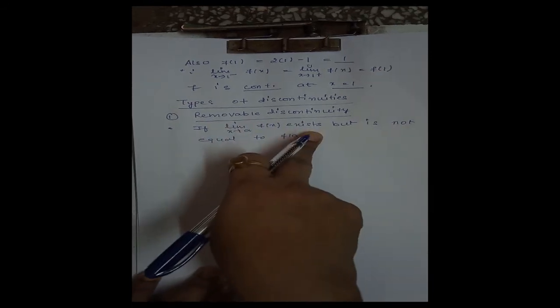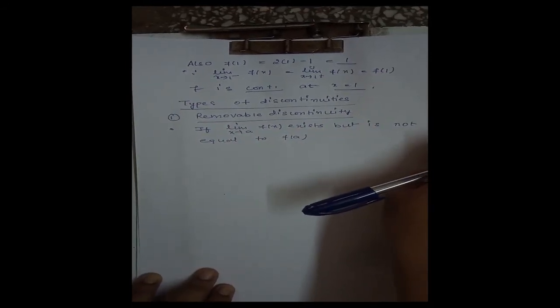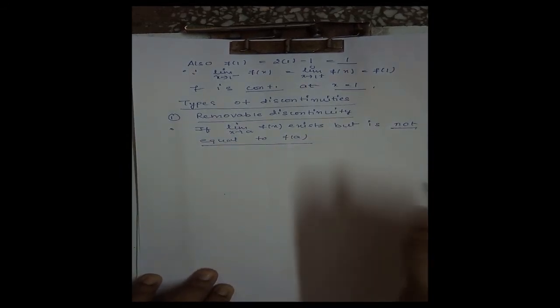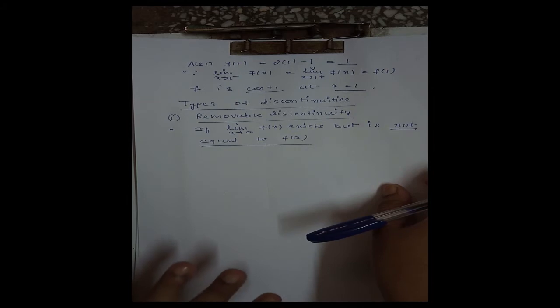If limit exists, meaning both left hand limit and right hand limit exist, but it is not equal to f(a), then in that case we say the function has a removable discontinuity.